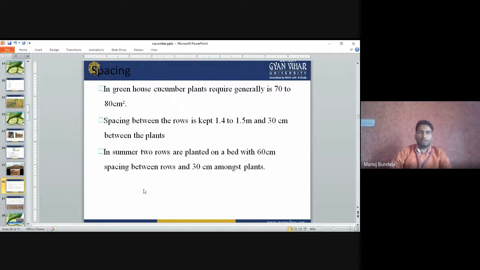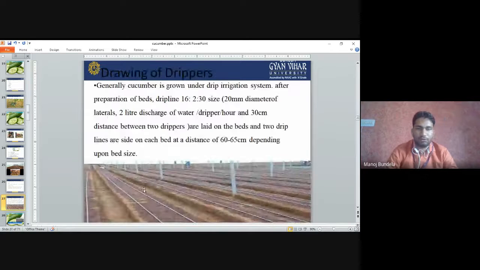Spacing. In greenhouse, cucumber plants generally require 70 to 80 centimeter spacing. Spacing between the rows is kept 1.4 to 1.5 meter and 30 centimeter between the plants. In summer, two rows are planted on a bed with 60 centimeter spacing between the rows and 30 centimeter amongst the plants. Minimum 16 to 30 centimeter spacing we have to use.